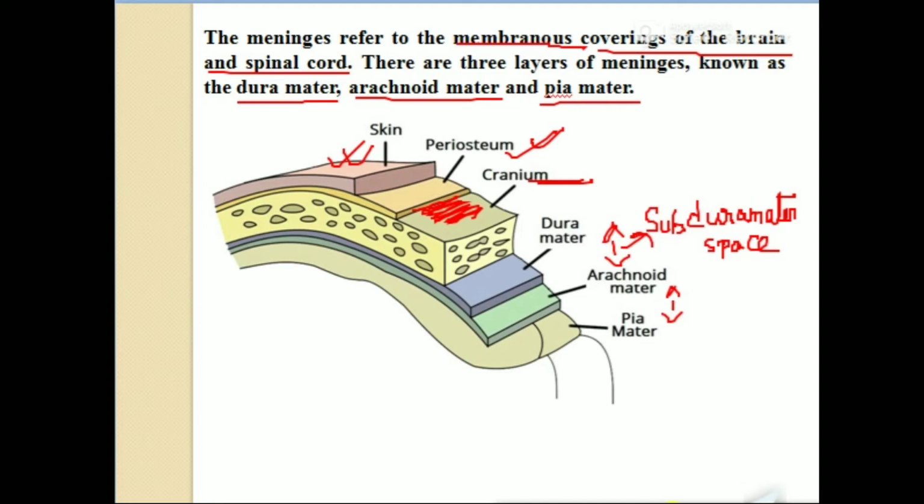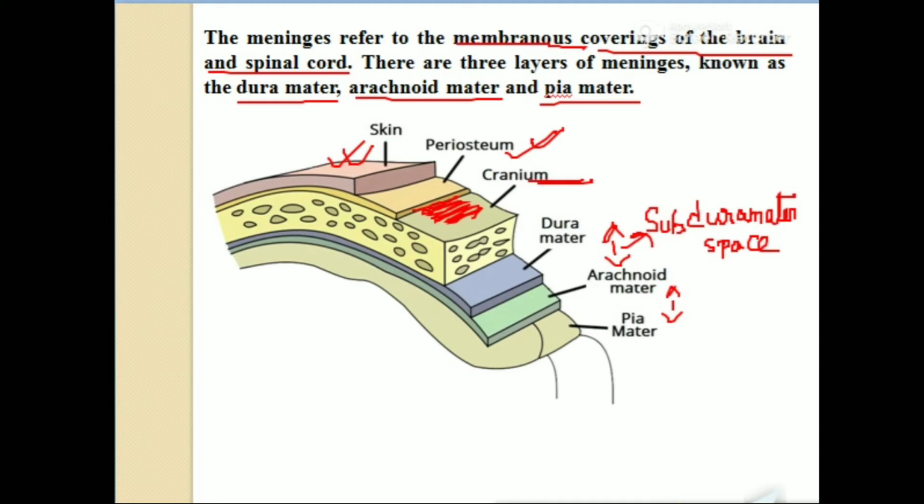So if we study the brain layers separately, we see first the skin, then the periosteum, then the cranium. After the cranium, the main layers start: dura mater, arachnoid mater and pia mater. Between the dura mater and arachnoid mater there is a space known as the subdural space, and cerebrospinal fluid is present between the arachnoid mater and pia mater.